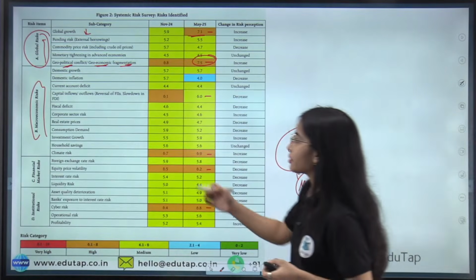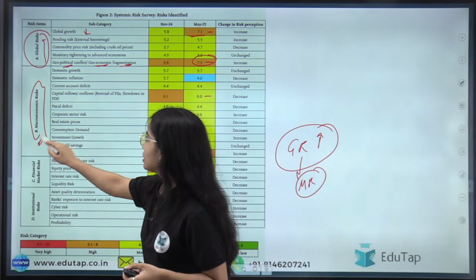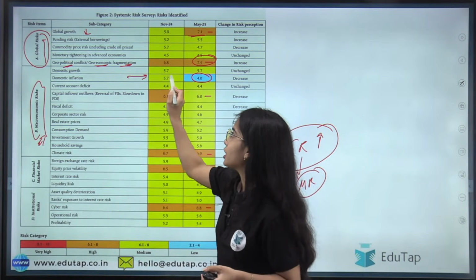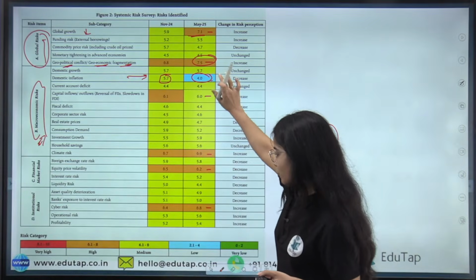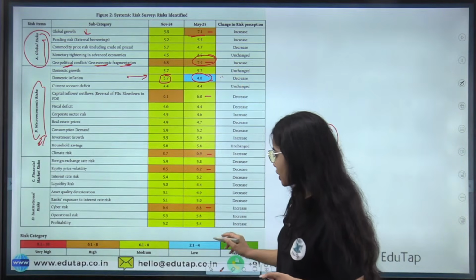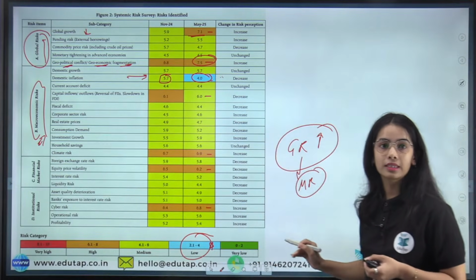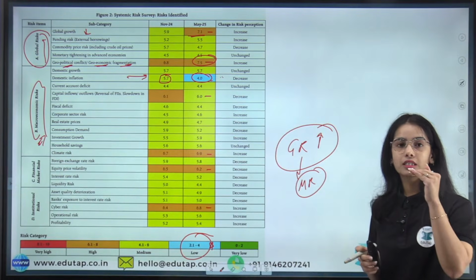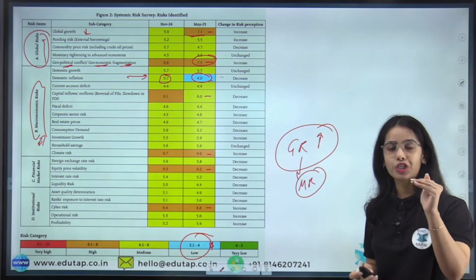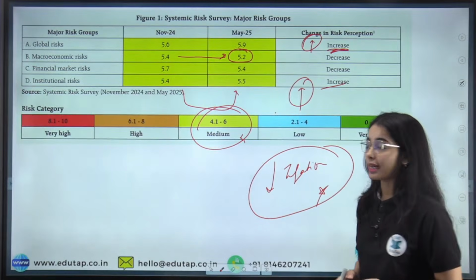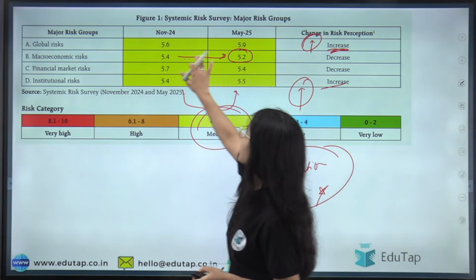So here you can see that the macroeconomic risk has decreased a lot because of the decrease in the domestic inflation expectation. You can see that the domestic inflation expectation has come to the low risk category, and that's why the macroeconomic risk has decreased.